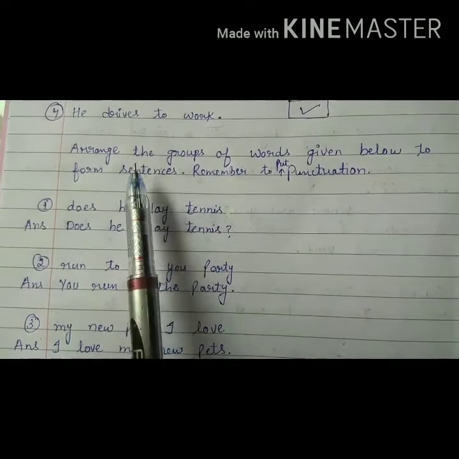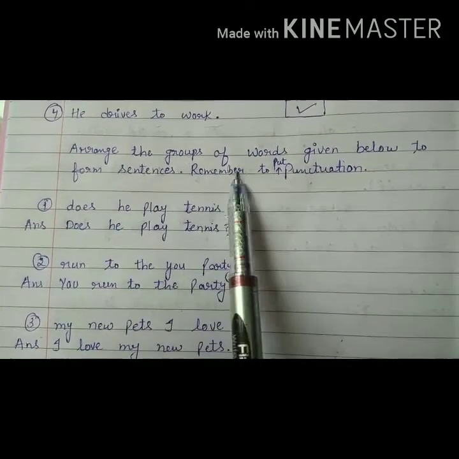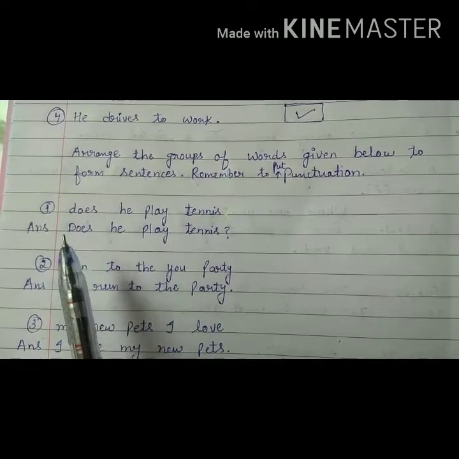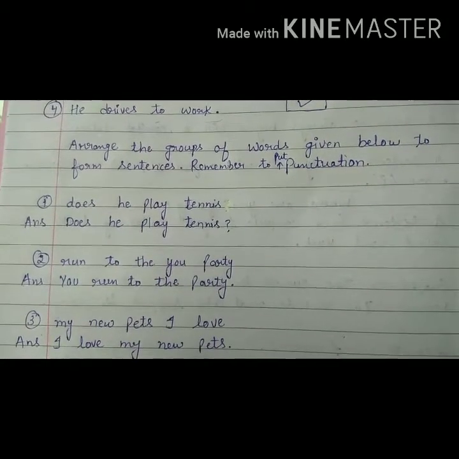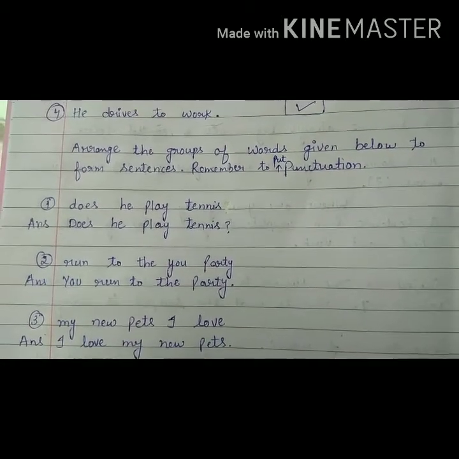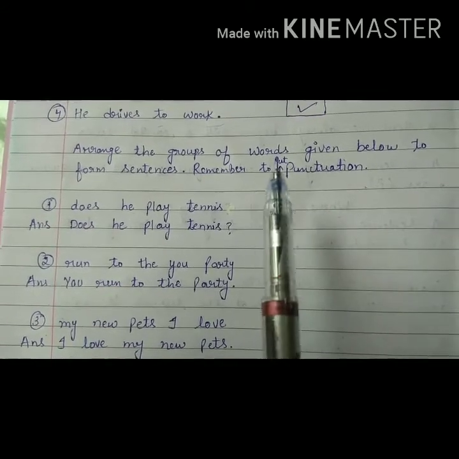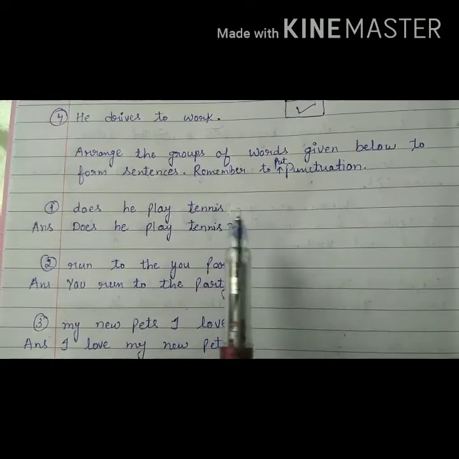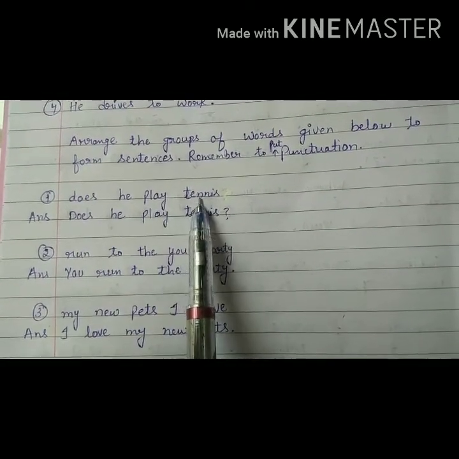Next is, arrange the groups of words given below to form sentences. Remember to put punctuation. Now what we have to do is rearrange these words because these words are not in the proper place, and we'll make a new sentence. And the main thing is, we have to put punctuation at the end. The required punctuation we have to put at the end. So the first sentence is, does he play tennis?